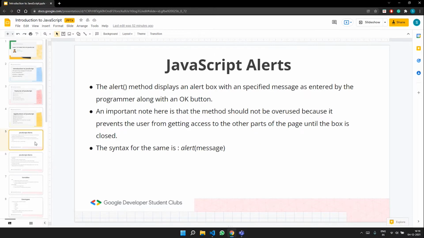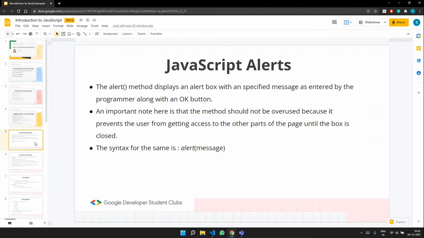So have any one of you come across alerts while visiting web pages till today? Yeah, when clicking a link to a new web page, I think alert works there. Yeah, that's a great answer. There are many web pages where when you click links, you are redirected to a new page, and then you get an alert asking whether you want to proceed, or it gives you some kind of information, and when you click OK, then you go to the new web page.